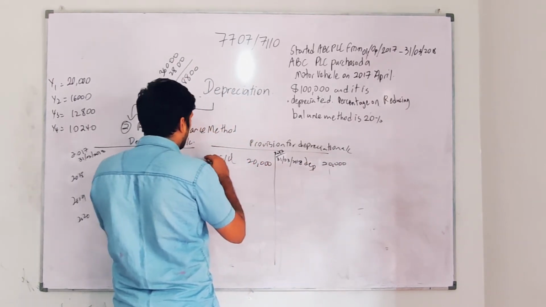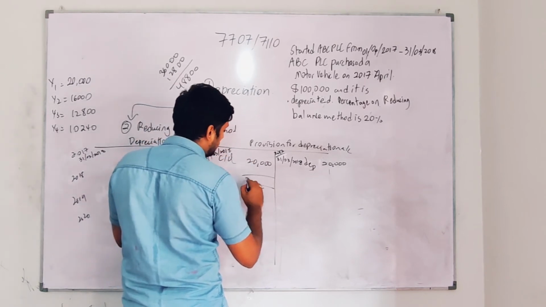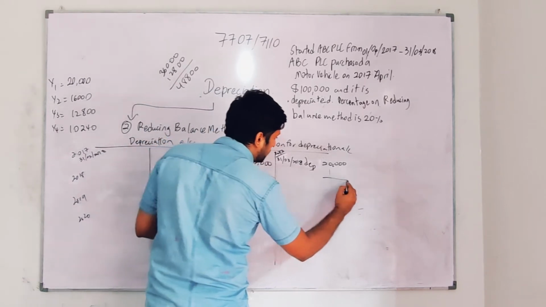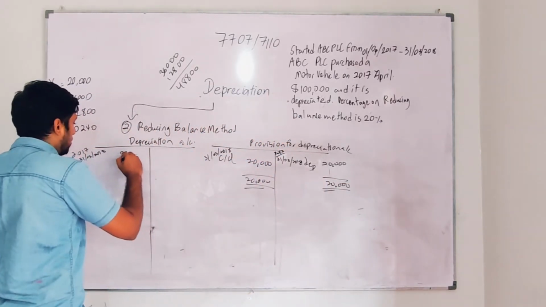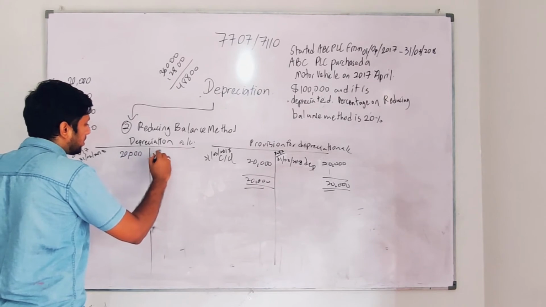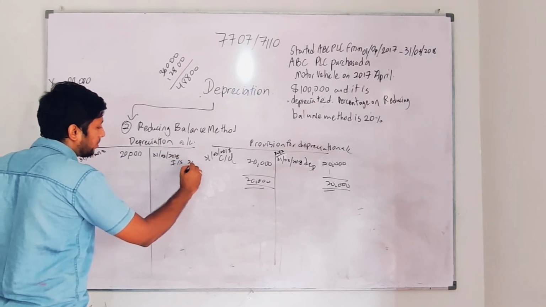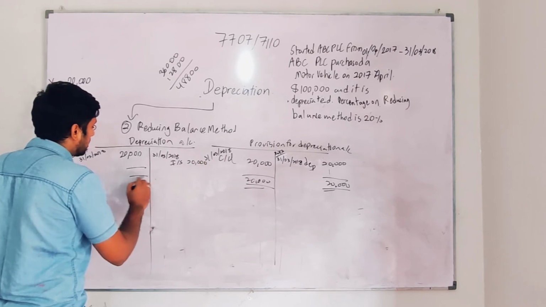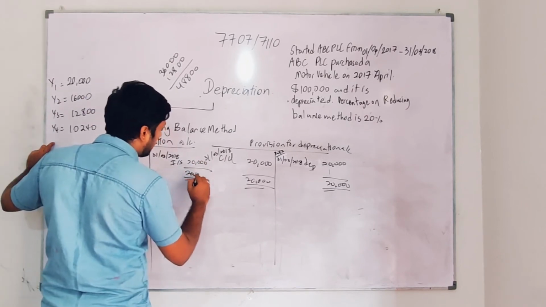When you are sending, you will say 31st 3 2018. So I finalize this sum, 20,000 here. But here I'm going to take the same 20,000 and send it to the income statement at the end of the year, 31st 3 2018. As I didn't teach you how it works, I'm writing the dates here, guys, because sometimes you might get marks for your dates. So now I have done that also.